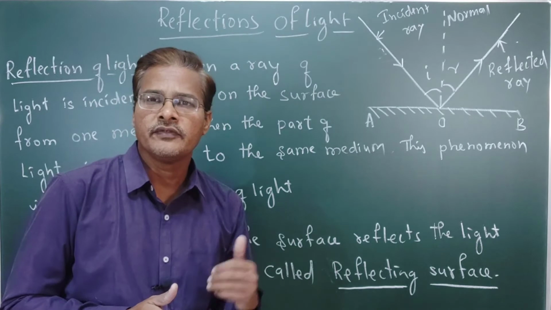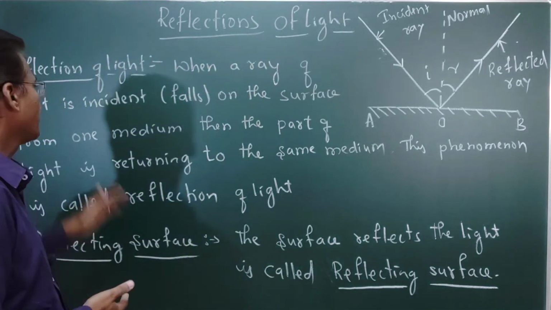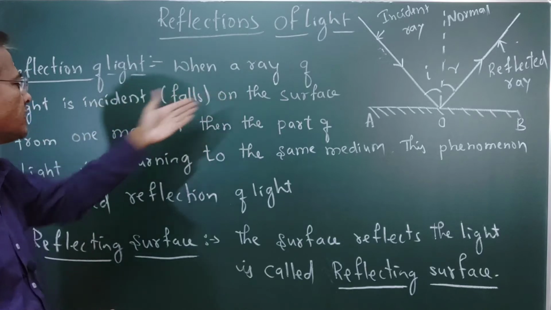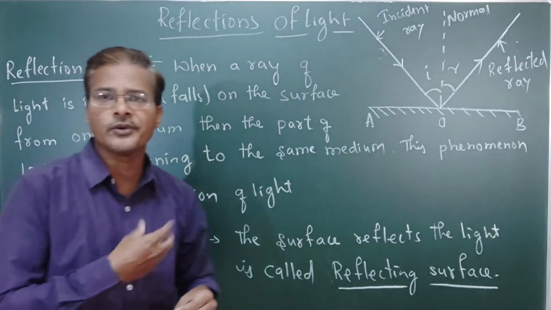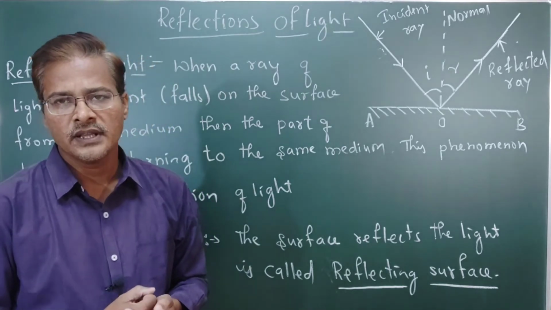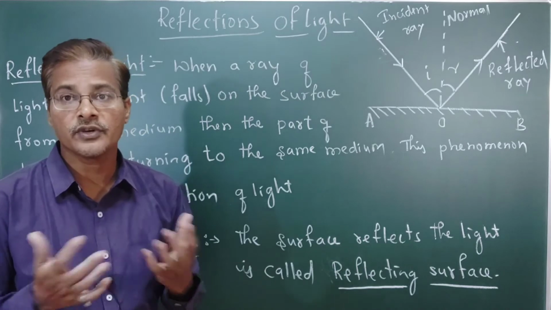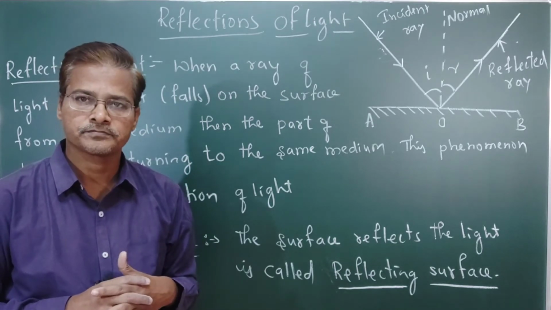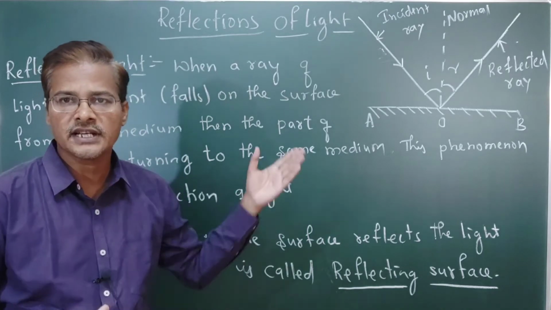Means when a ray of light, that is the incident ray, is incident on the surface from one medium, then part of the light, not the total, is reflected. Some part of the light will be absorbed by that material, which we call absorption. Some part will also be refracted if it is transparent.